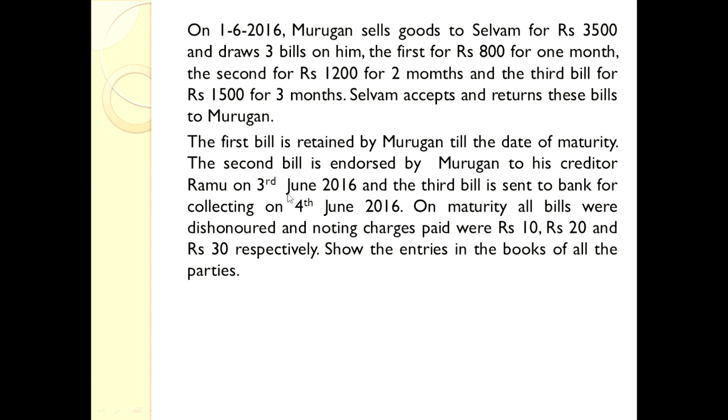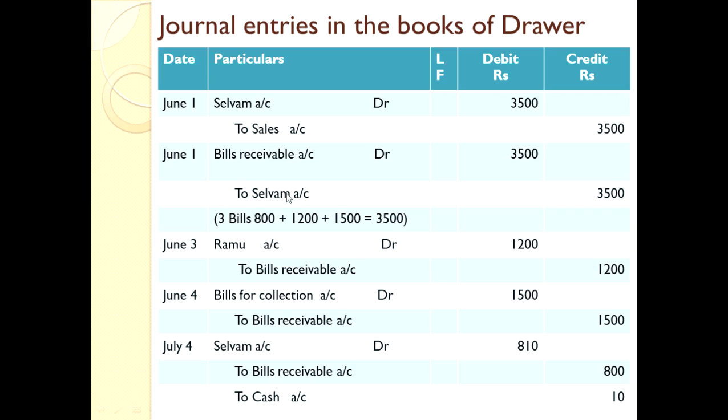For this we have to pass a journal entry for endorsement. Murugan endorsed the bill to Ramu. So debit the receiver. Ramu account debtor 1,200 rupees. To bills receivable, asset going out. Bills receivable is real in nature. It is going out, so credit what goes out. With this logic we credit bills receivable. So Ramu account debtor to bills receivable account, amount 1,200, because the second bill only was endorsed to Ramu. Second bill value is 1,200.